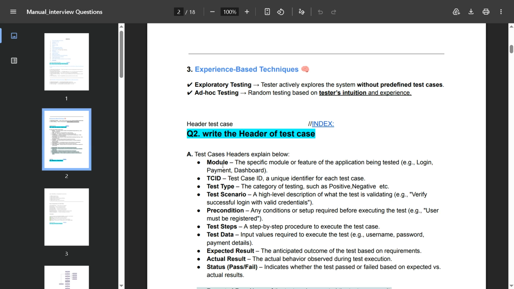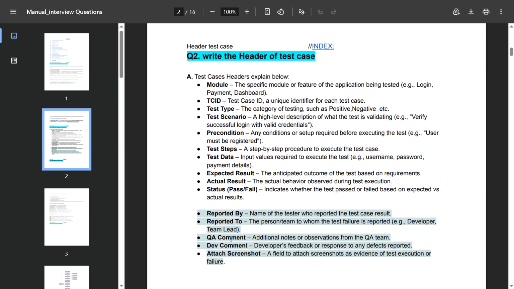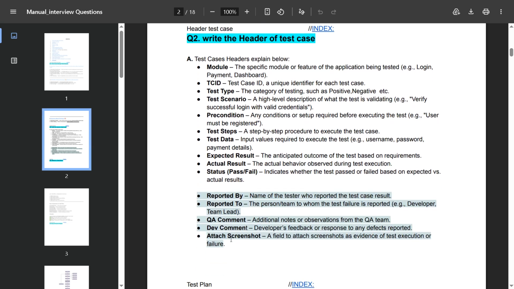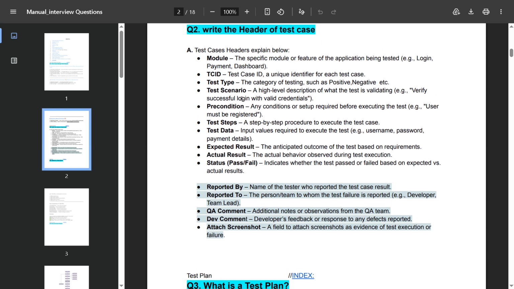Here I have written mine. First, the module, the specific module or feature of the application being tested, like login, payment, dashboard, and then the test case ID, test type, test scenario, precondition, test steps, test data, expected result, actual result, status, reported by, reported to, QA comment, dev comment, and attach the screenshot. These are the test case headers we follow in our organization. You can explain your own test case headers in interviews.